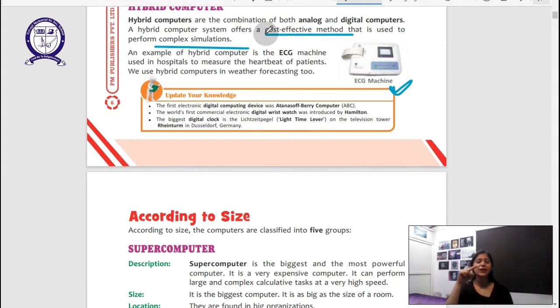On the display you have seen those waveforms, right? Sinusoidal waveforms. So this is hybrid computer. It just does not give the values. It shows the waveform on the display of the ECG machine.